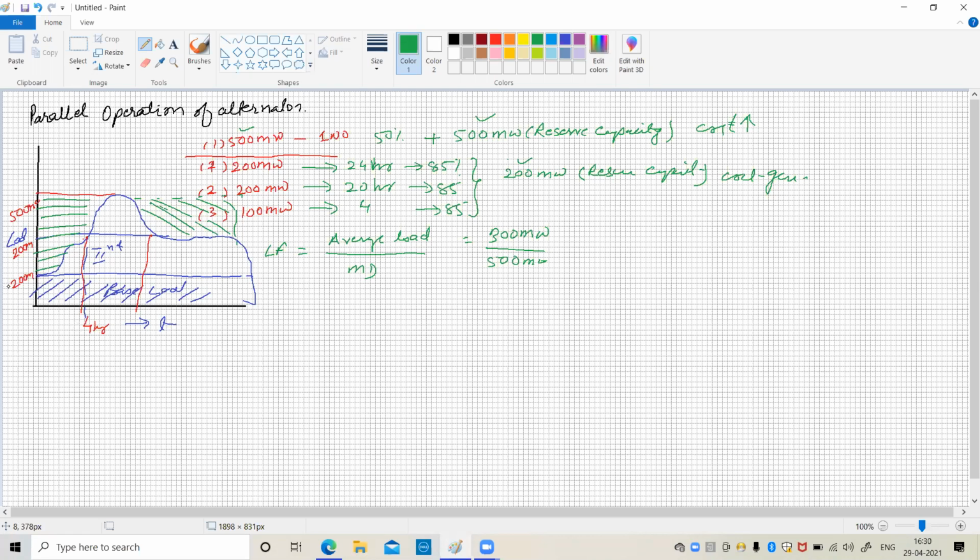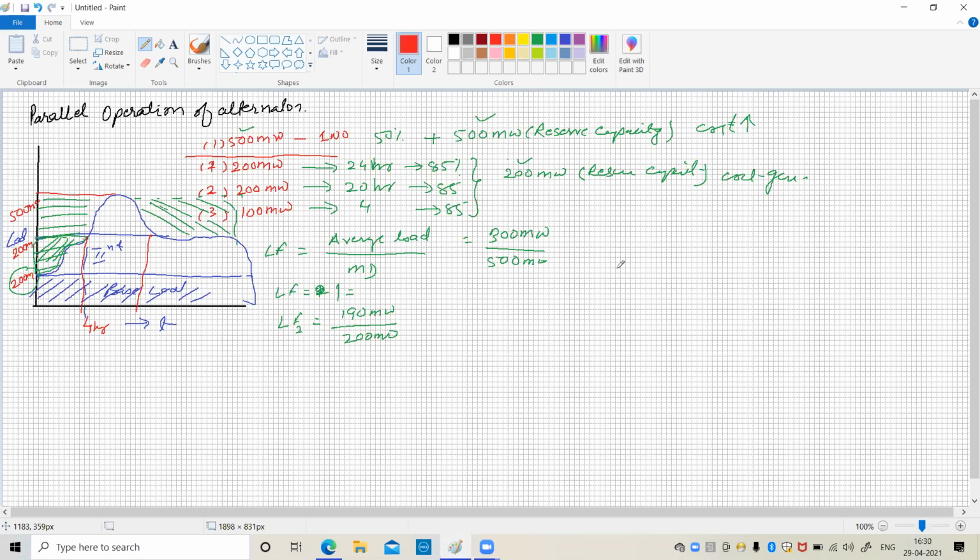Now I consider the generator, say this generator 200. Here the maximum demand and average load are the same. So here the load factor is equal to 1. In this case, for this time the generator does not supply any load or power. So here the average load is smaller, but say this average load factor is 1. Now the load factor for the second generator: the average load is 190 megawatt, whereas the maximum demand is 200 megawatt. So again the load factor is high.